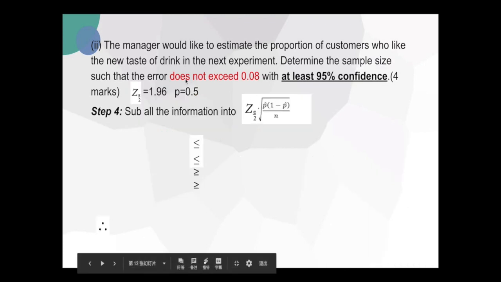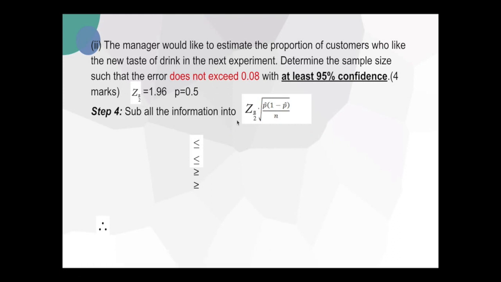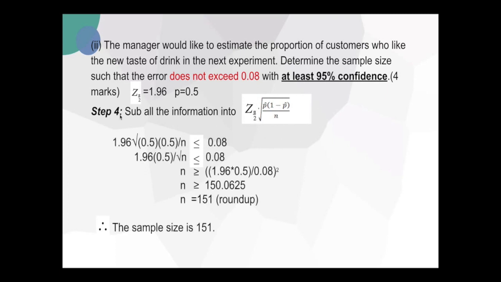We already have all the information we need, therefore we can substitute all the information into the probability formula. 1.96 times square root of 0.5 times 0.5 over n is less than or equal to 0.08, and then we have 1.96 times 0.5 over square root n less than or equal to 0.08.